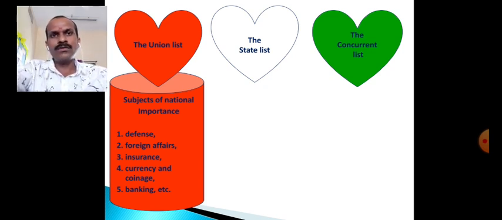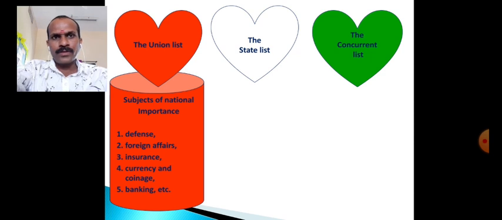Okay, so only the union government has the right to make the law. The first subject is defense. It means the security of the borders of the country. That is the right of the union government, which can make law or enforce law on this subject.